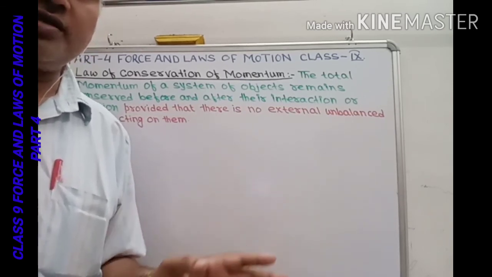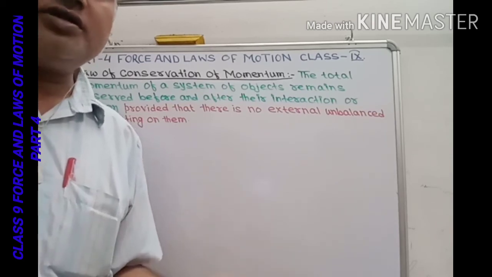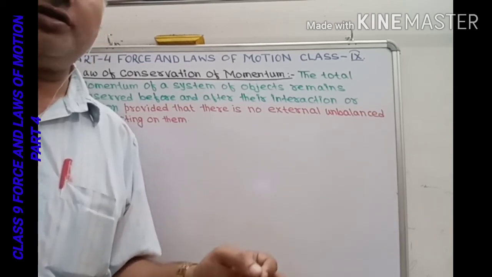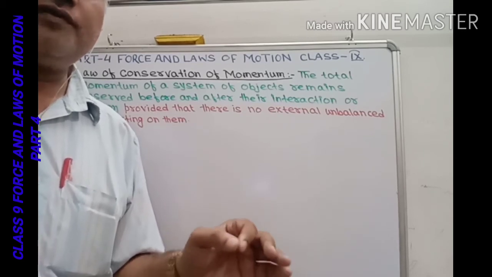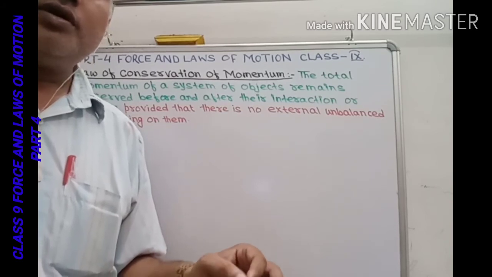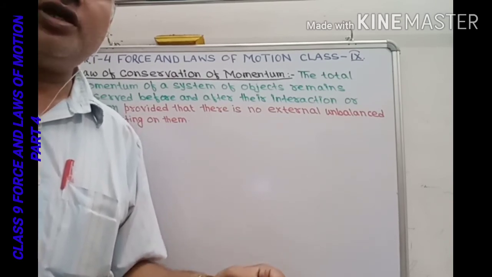After the collision the velocities of these objects change, from UA to VA and from UB to VB.